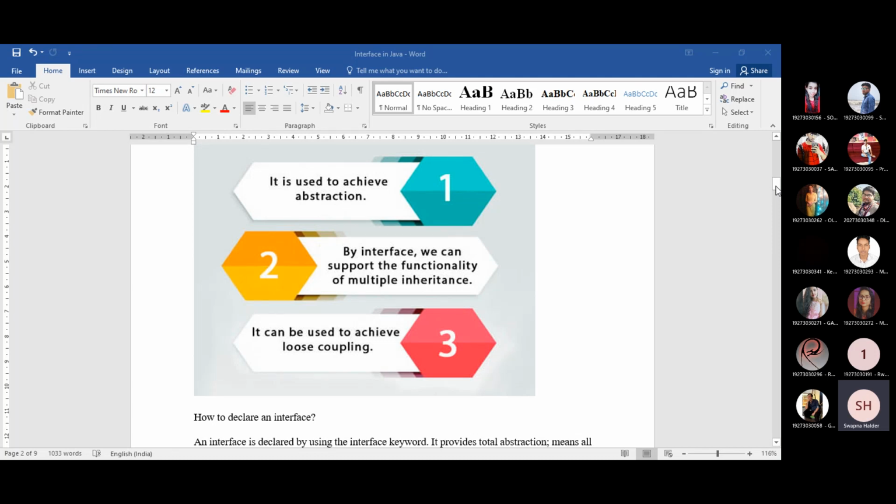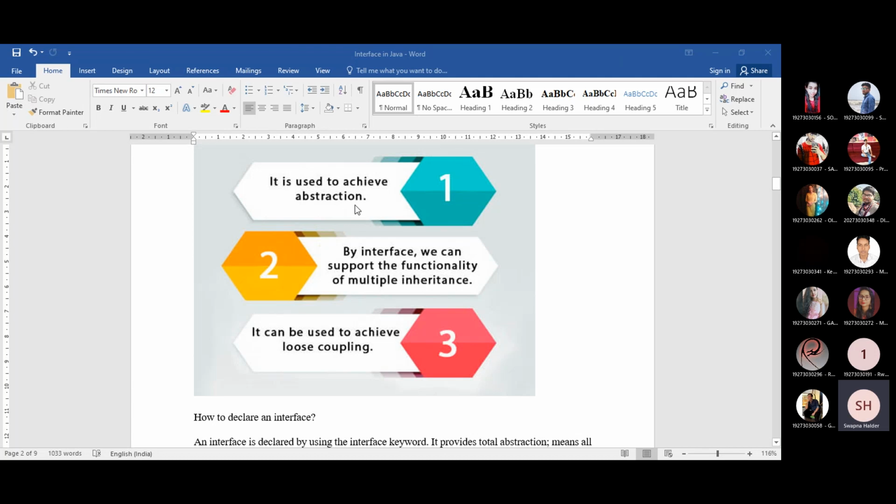And now what is the meaning of this abstraction? Abstraction means only the name of the activity will be provided to you, not the internal details. All the internal details, or you can say the implementation details, will be hidden from you. If you want to achieve this part, then you will go for the abstraction. Okay, so for that part, you need to go for the interface, because using interface, you are providing only the name of the method, not the implementation body of the method. That's why the first point is written here, that it is used to achieve the abstraction.